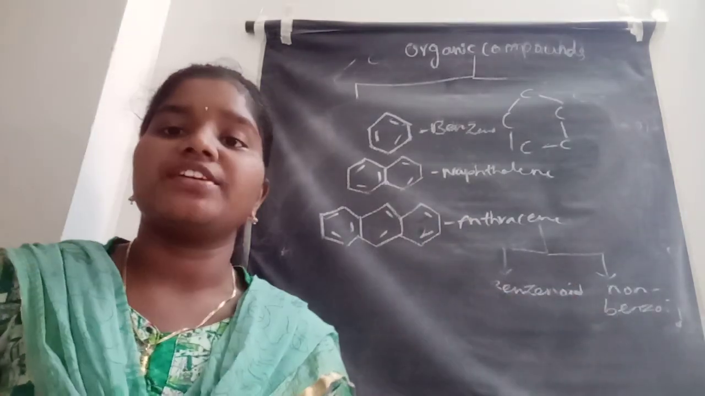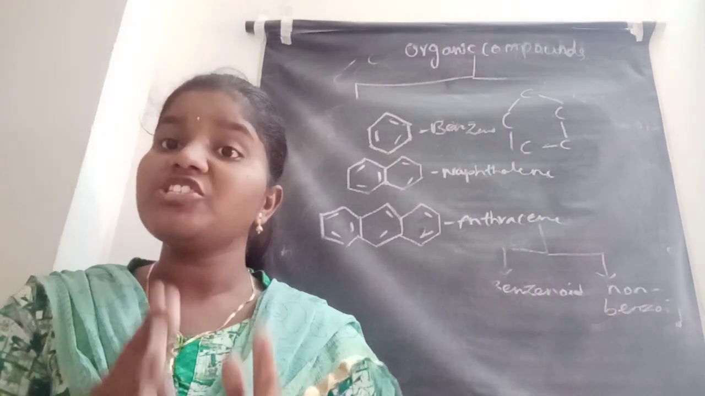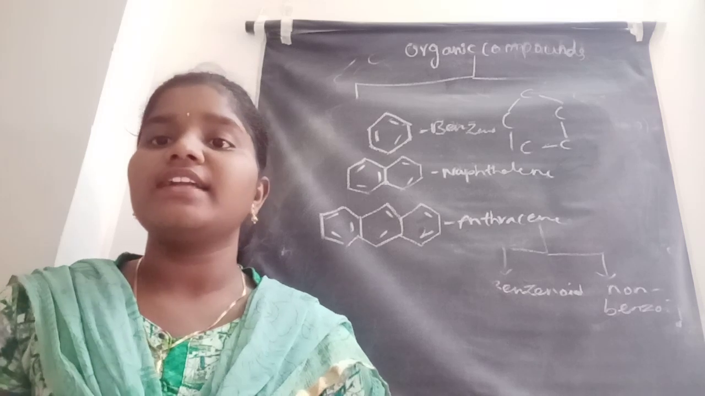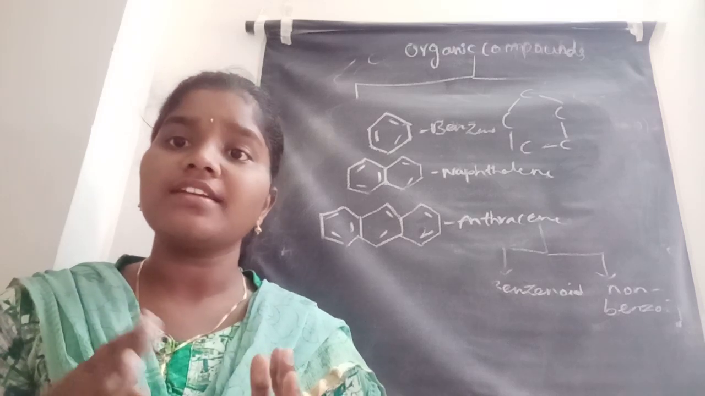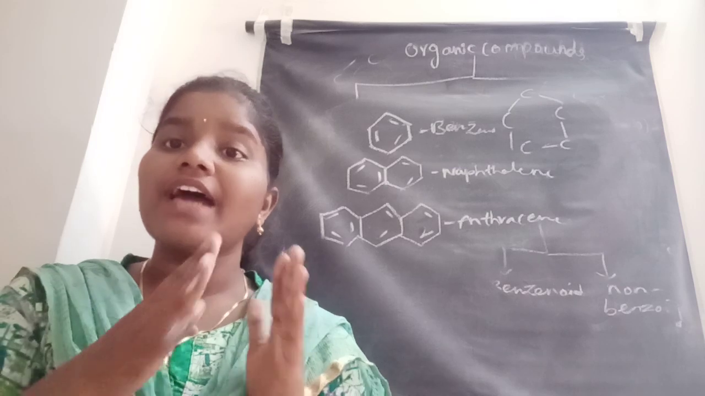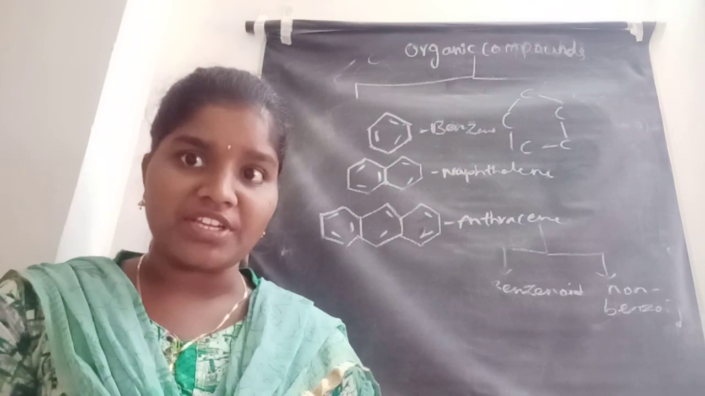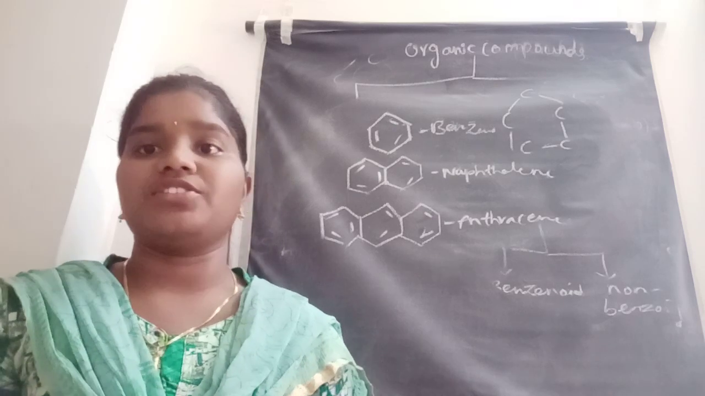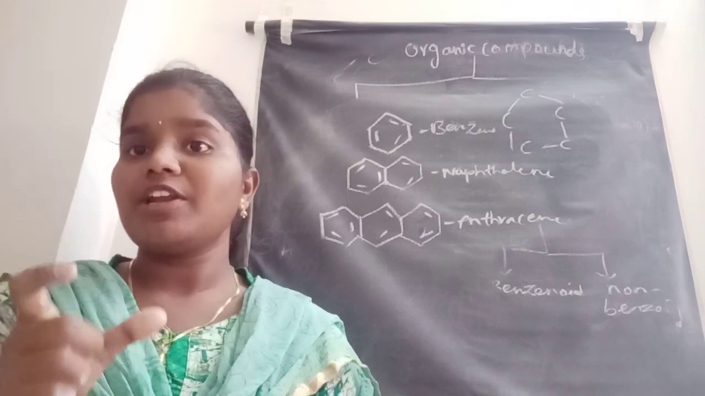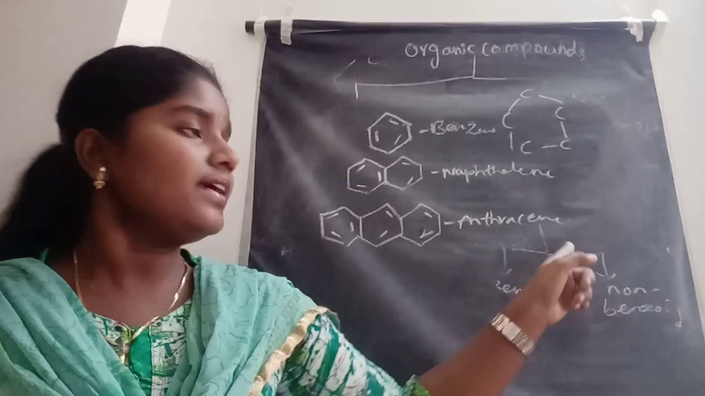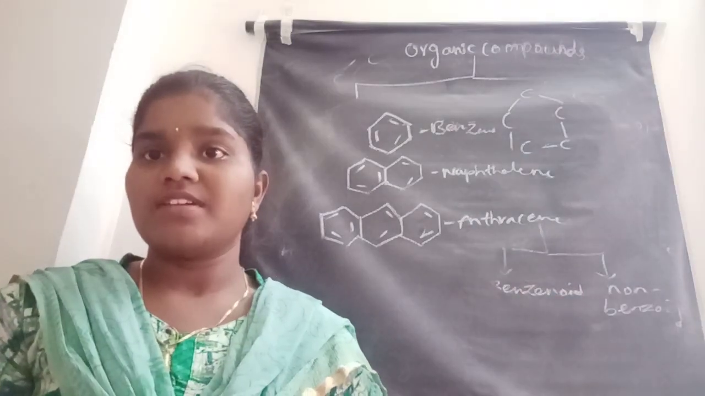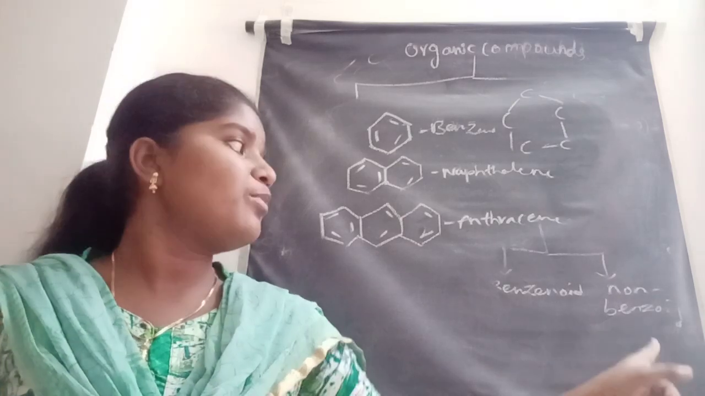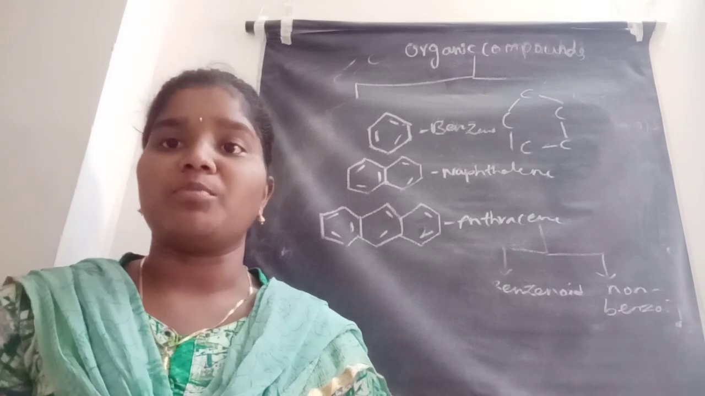Next one, non-benzenoid compounds. These are compounds which have properties similar to benzene but do not contain the benzene structure in their compound. It has properties similar to benzene, so it comes under the aromatic compounds, but it does not contain the benzene ring in its structure. Those compounds are called non-benzenoid compounds.